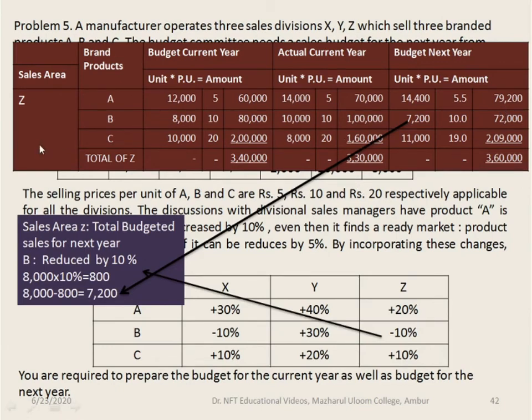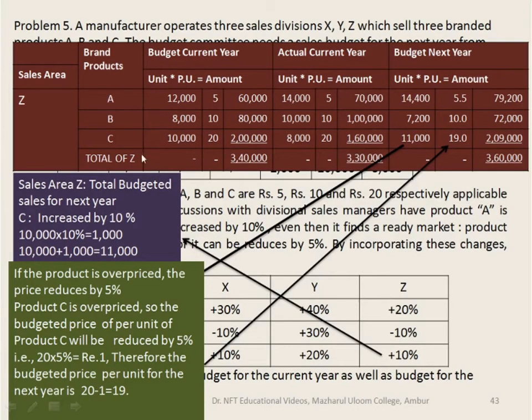Similarly, we'll calculate for the B product. It is reduced by 10 percentage. Budgeted current year sales is 8,000. 8,000 into 10 percentage is 800 units. 8,000 minus 800 is 7,200. 7,200 is recorded here. Next, the price of 10 rupees is the normal price, so record 10 rupees. So 7,200 into 10 is 72,000. Nothing is mentioned relating to B regarding the price, so it's 10 rupees.